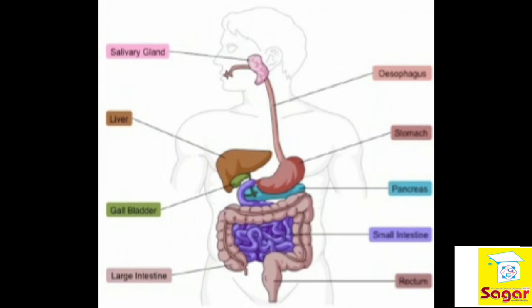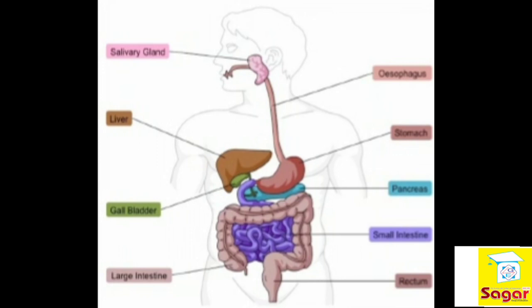And you can see below the liver there is a gallbladder. The gallbladder is a pear-shaped reservoir that sits just under the liver and stores bile. It stores the bile which is made by the liver. Bile is made in the liver, so you can understand that. Then if it needs to be stored, it travels to the gallbladder.